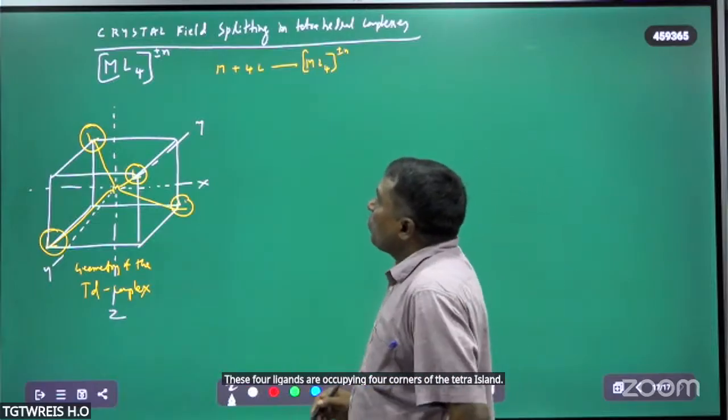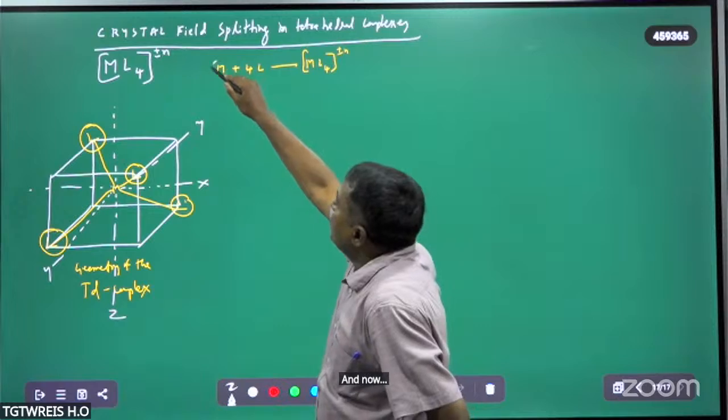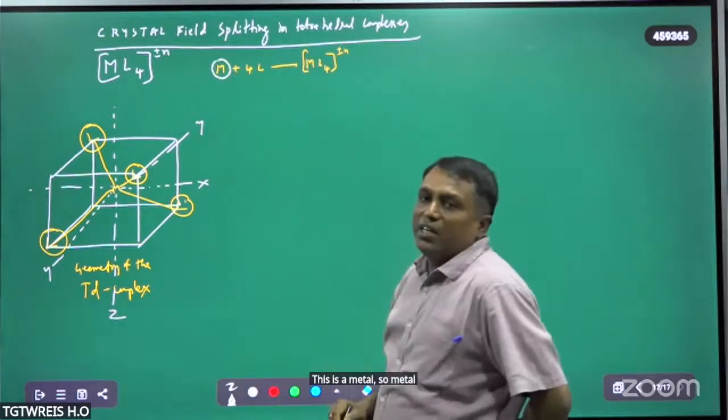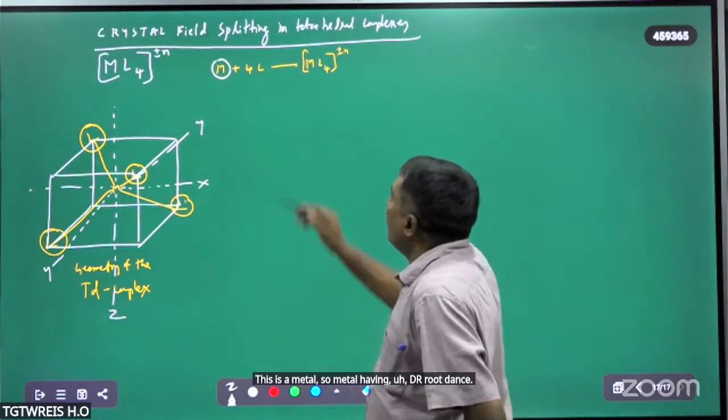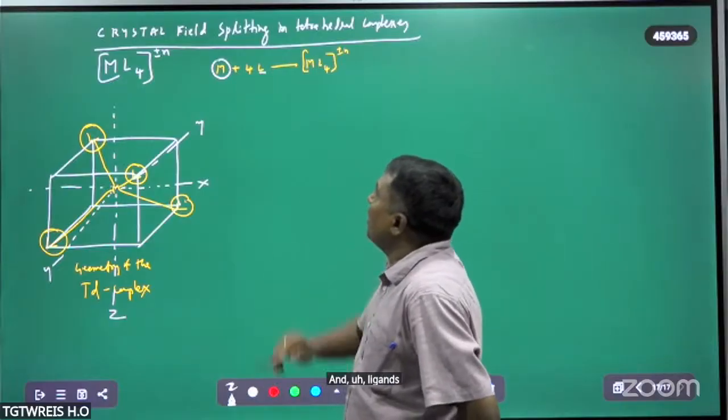And now, this is the metal, with d orbitals, and ligands approaching this metal.